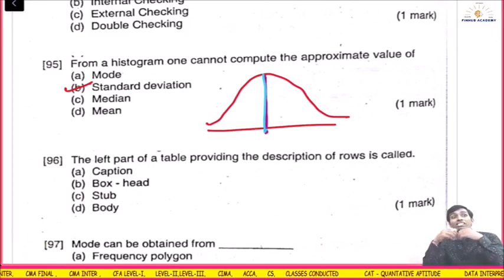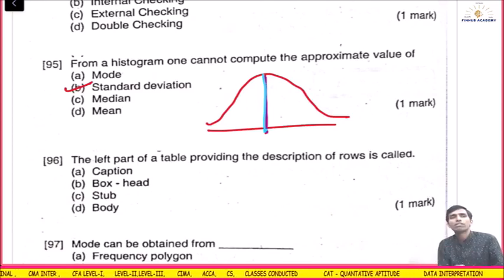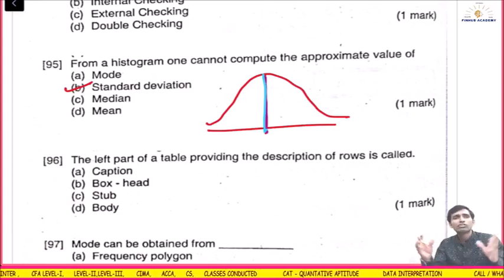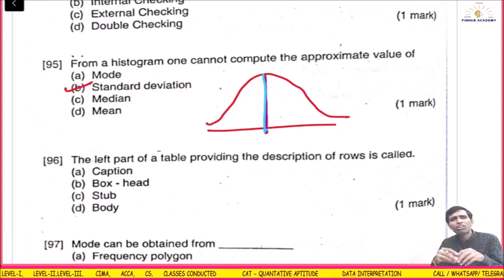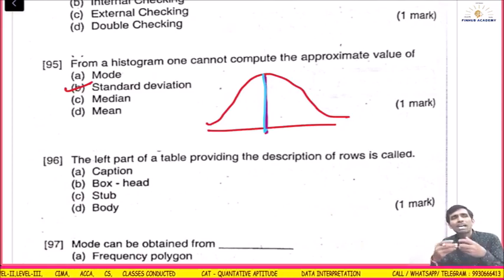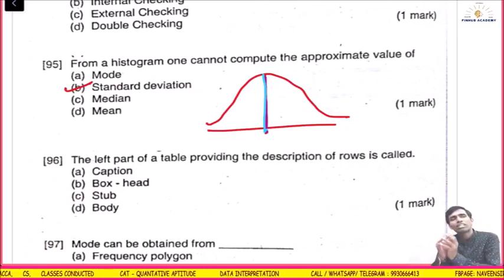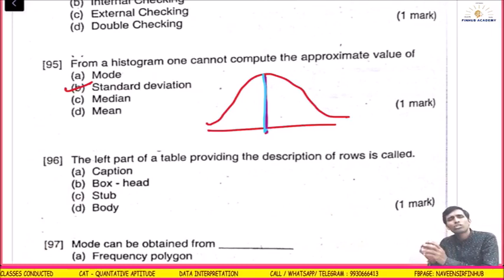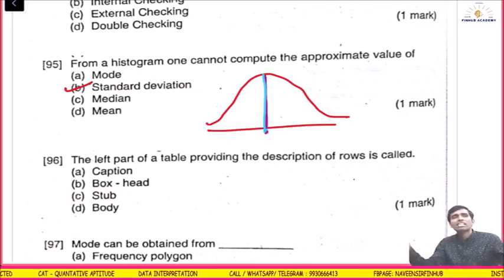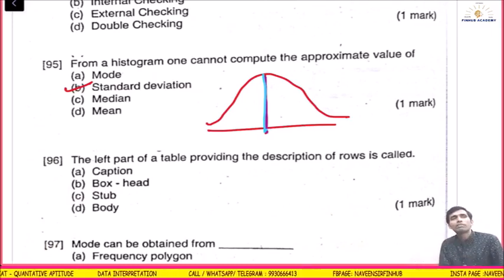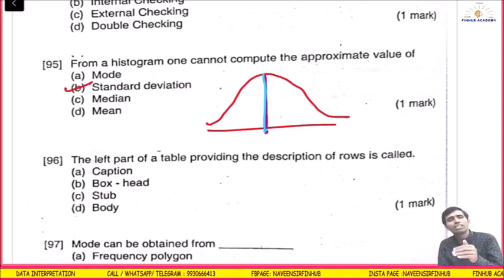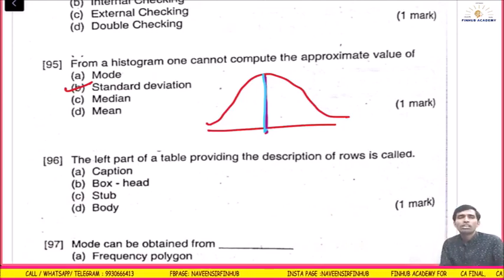Standard deviation, because it is a second order measure of dispersion. Second order means the calculation or maths involved is higher. The first order is central tendency. The next order is the second order, your standard deviation, range and all those things. Dispersion we calculate, how much the data is dispersed. That can't be calculated from a histogram. But mean, mode, median can be calculated. Mode can be equal to mean, equal to median. It can happen. So the odd man out is standard deviation. I said it is an ambiguous question. But from a histogram, what you exactly get is the mode.